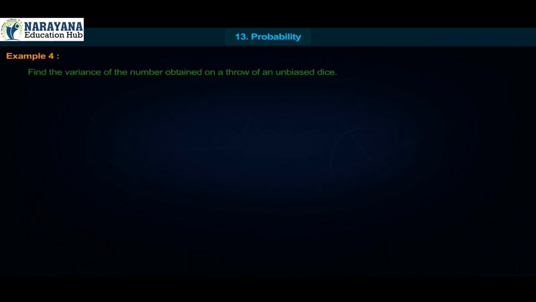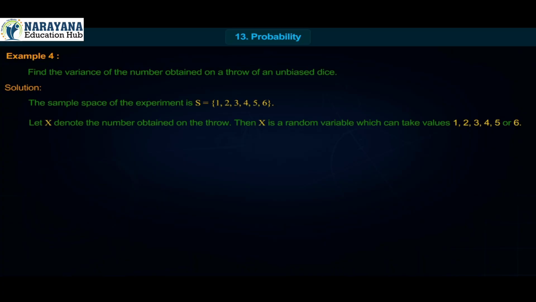Example 4. Find the variance of the number obtained on a throw of an unbiased dice. Solution. The sample space of the experiment is S = {1, 2, 3, 4, 5, 6}. Let x denote the number obtained on the throw. Then x is a random variable which can take values 1, 2, 3, 4, 5 or 6. Also, P(1) = P(2) = P(3) = P(4) = P(5) = P(6) = 1/6.